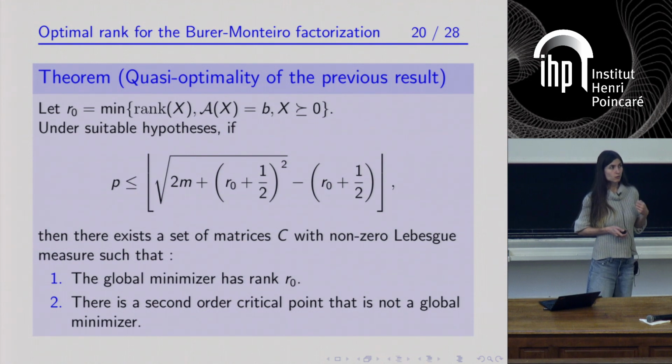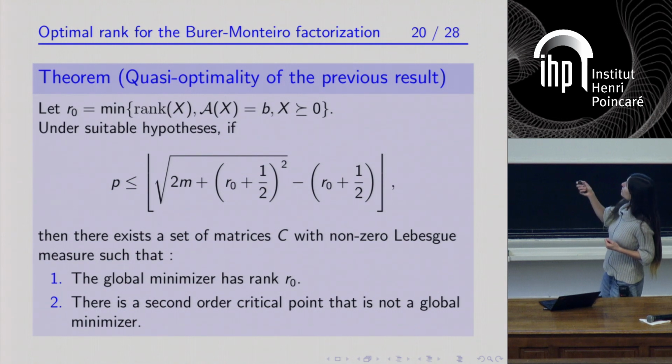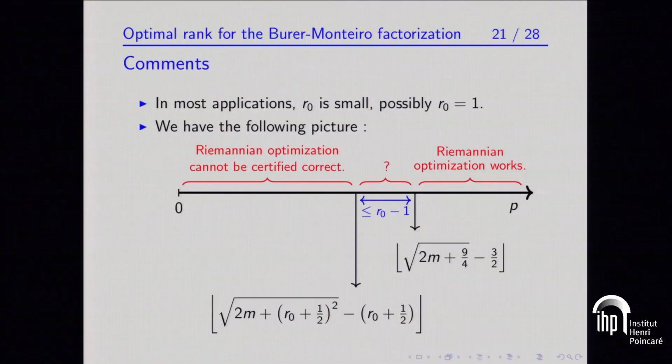So to explain a bit further this result, I must precise that R0 in all reasonable examples is small. Typically, R0 can be 1. So this quantity is essentially square root of 2m. So this means that we have the following picture. When you take the factorization rank to be larger than this quantity, there are no bad second-order critical points, and suitable Riemannian optimization algorithms are guaranteed to work.